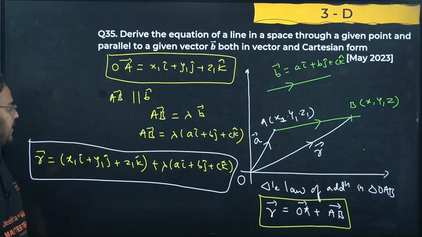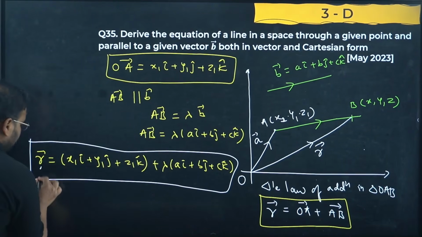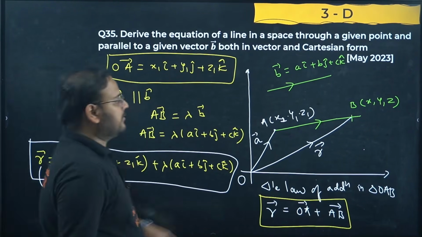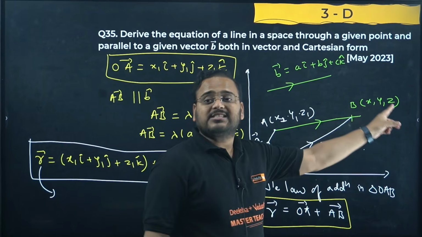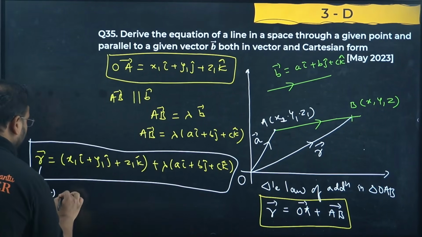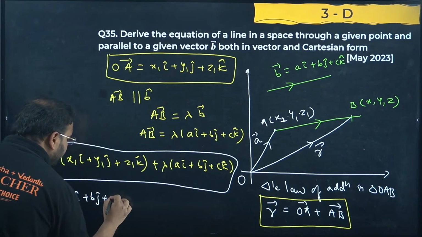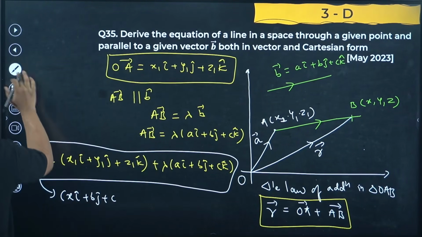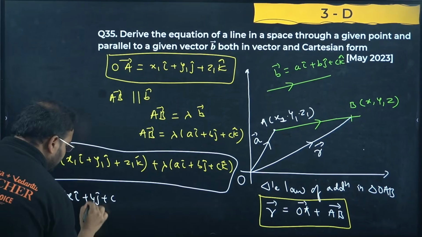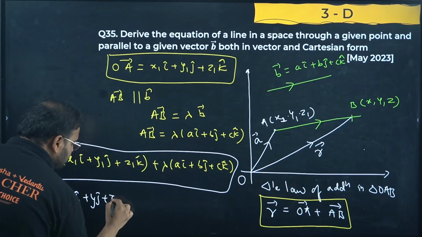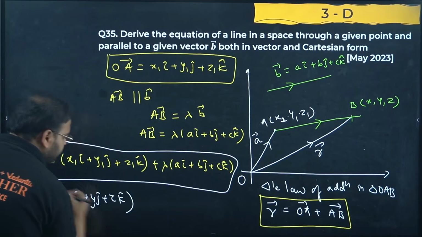Okay, great. Now I can rewrite this vector r as same. Unknown coordinates are x, y, z. From the point O, I write vector r as x i cap, y j cap and z k cap, right?